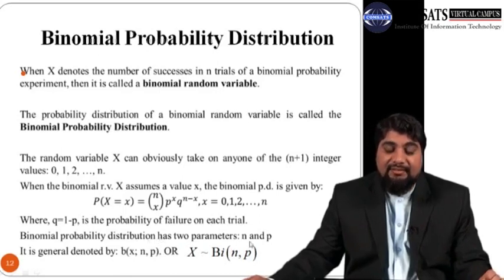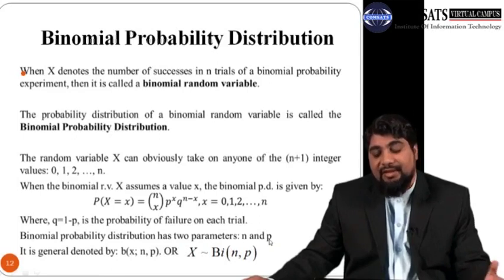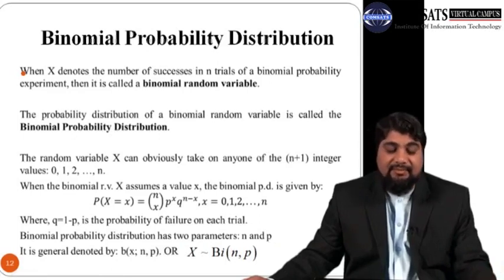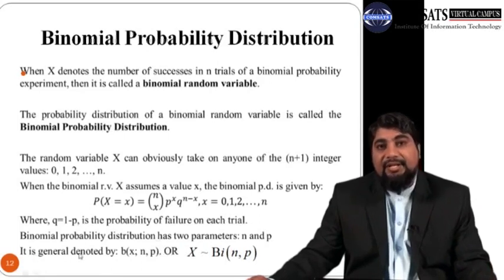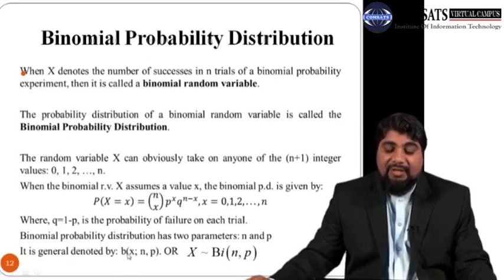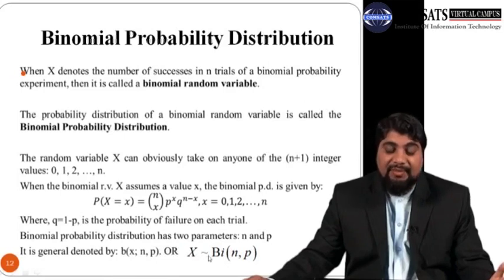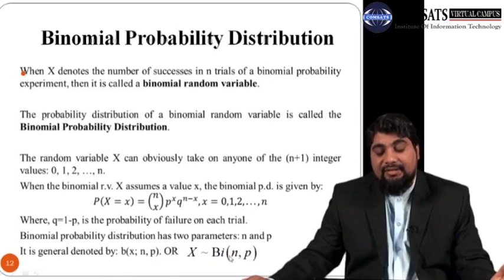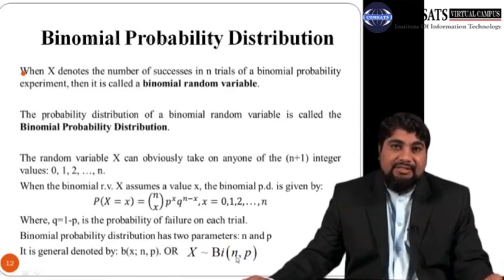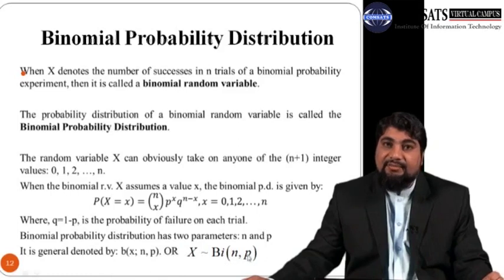First one is called the n, which is also called the total number of trials, and the second one is the p, which is called the probability of success. So generally a binomial probability distribution of random variable x with parameters n, p is written as B(n, p), or we can also say that this x is a random variable which is distributed as B, for binomial, and within parentheses are its two parameters, first is n and second is p.